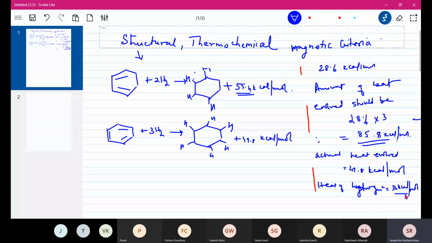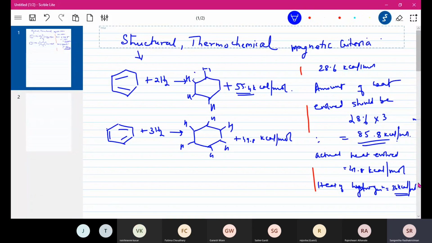And we say that benzene is stable because it should have evolved more energy. It is not evolving so much energy because the molecule is already stable, and because it is stable, it is liberating less energy. So we say benzene is stabilized by 36 kilocalories per mole.